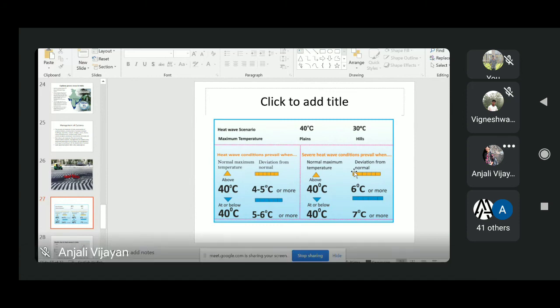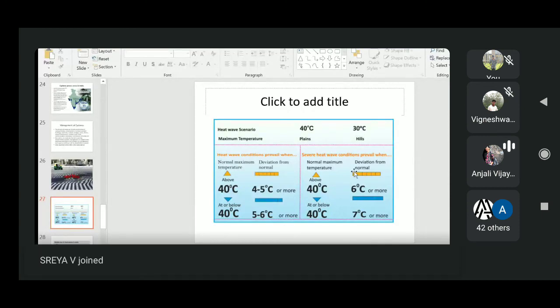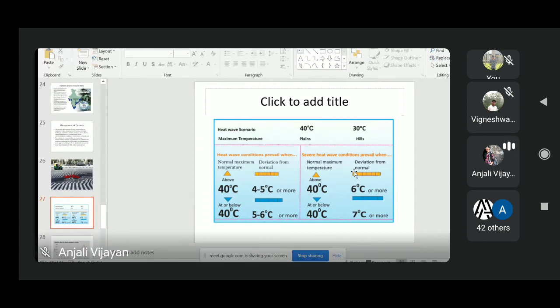Then, the Indian Meteorological Department has given some criteria for heat waves. As per this, a heat wave need not be considered till the maximum temperature of a station reaches at least 40 degrees Celsius for plain area and at least 30 degrees Celsius for hilly area. This is the first point. If the normal maximum temperature is above 40 degrees Celsius and the deviation from the normal maximum temperature is 4 to 5 degrees Celsius or more, then we will say a heat wave condition exists.